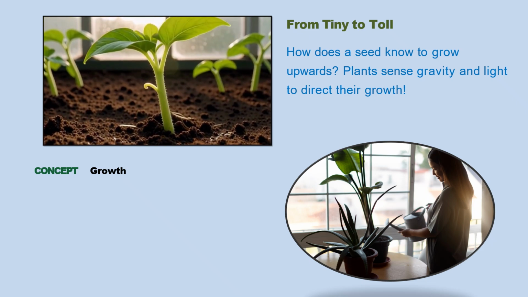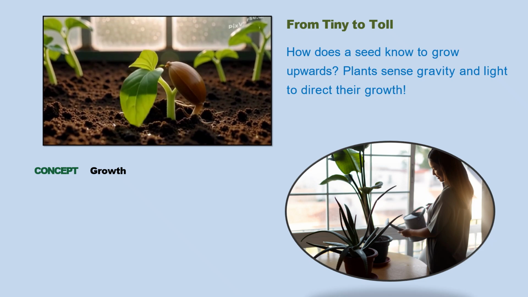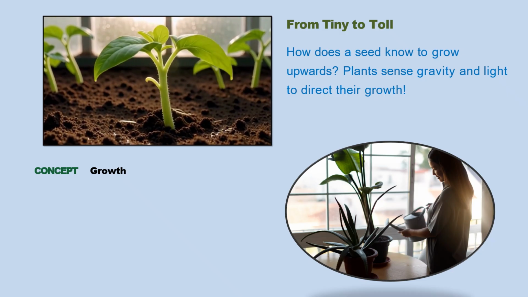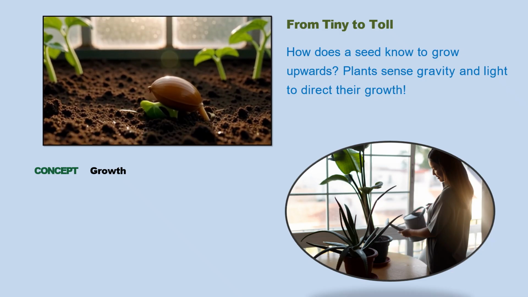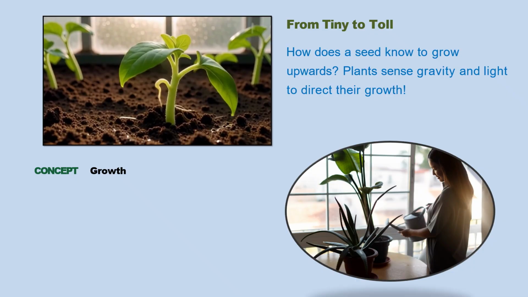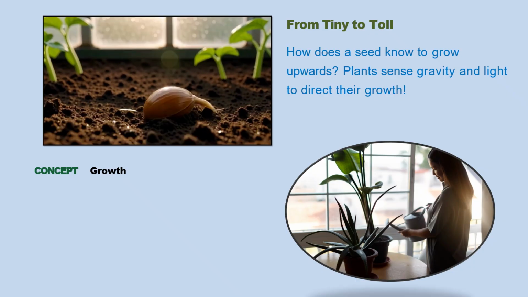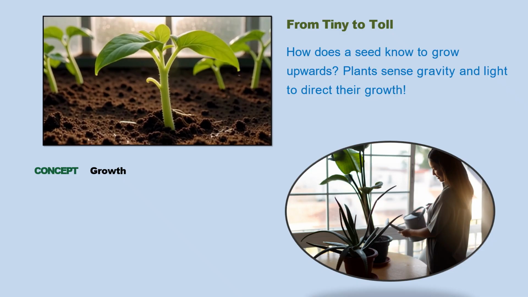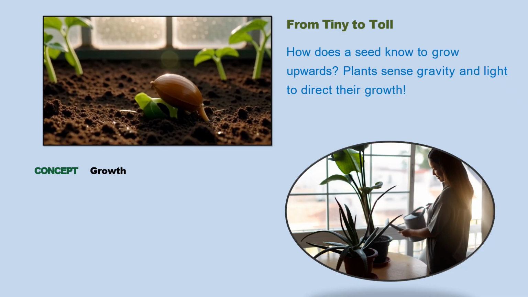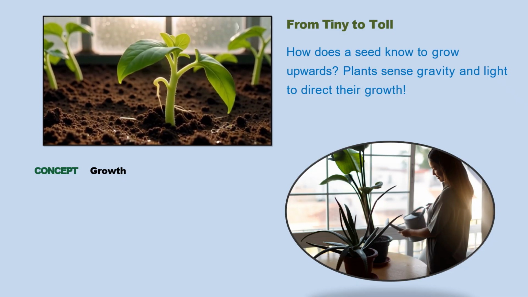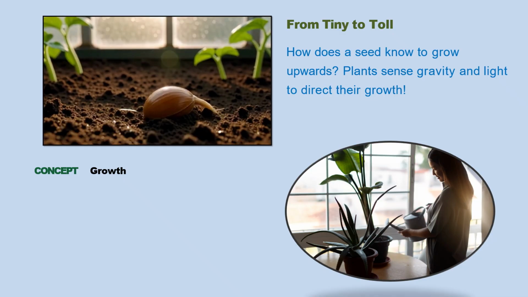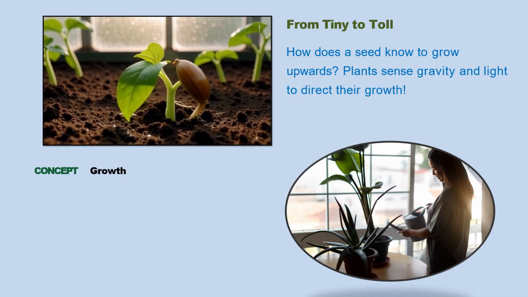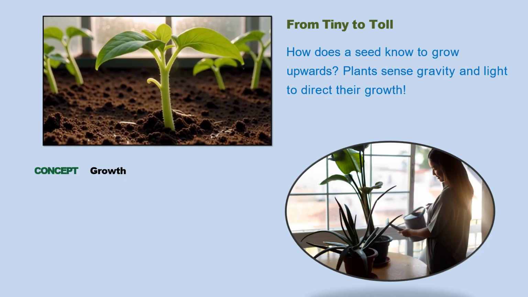A seed is inside the soil. One part of the seed grows downwards and the other part grows upward. Who tells the plant the direction? The answer is gravity. The roots grow downwards because they feel the pull of gravity. This helps the plant stay fixed in the soil and absorb water.